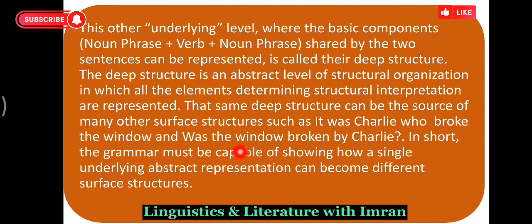In the second, the window is a noun phrase, was broken is a verb phrase, and by Charlie is a noun phrase. In short, the grammar must be capable of showing how a single underlying abstract representation can become different surface structures. So we may have several surface structures, but behind all of them we may have a single idea, and that single idea is known as the deep structure.